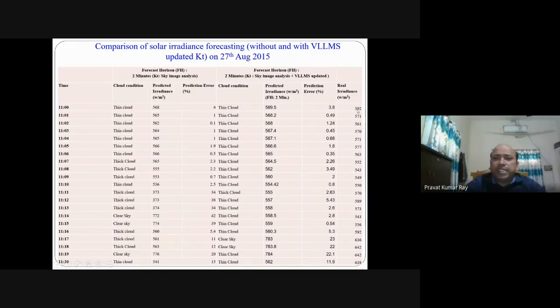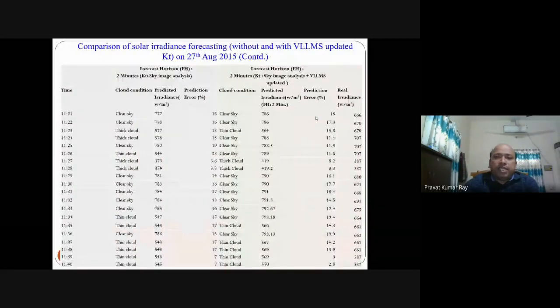So real irradiance, predicted irradiance, but in this predicted irradiance KT updation is not done. Here in the predicted irradiance KT updation is done with VLLMS, and in each case these are the prediction errors on this side, and this is the prediction error for the VLLMS updated KT case. These are some of the results.